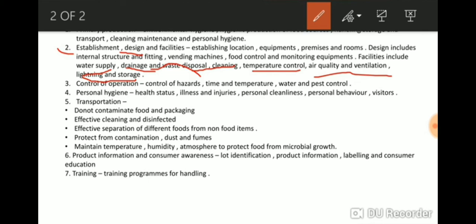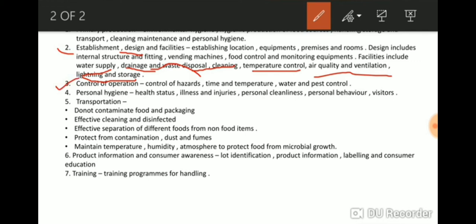Like GAP, good agricultural practices, takes care of the crop, land, animals and manures, similarly GHP considers hygiene. The third element is control of operation. Control of operation means control of hazard. Hazard means danger.